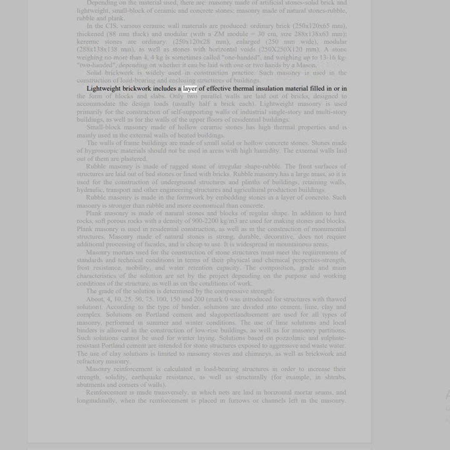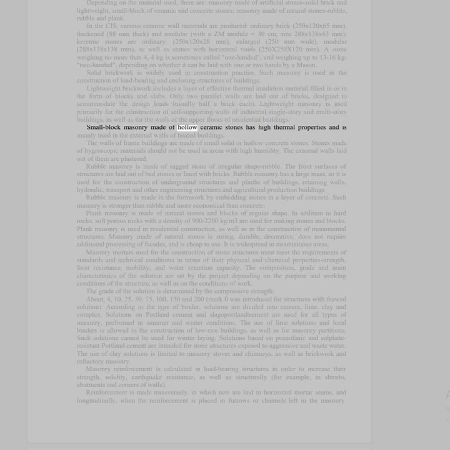Lightweight brickwork includes a layer of effective thermal insulation material filled in or in the form of blocks and slabs. Only two parallel walls are laid out of bricks designed to accommodate the design loads, usually half a brick each. Lightweight masonry is used primarily for the construction of self-supporting walls of industrial single-story and multi-story buildings, as well as for the walls of the upper floors of residential buildings.